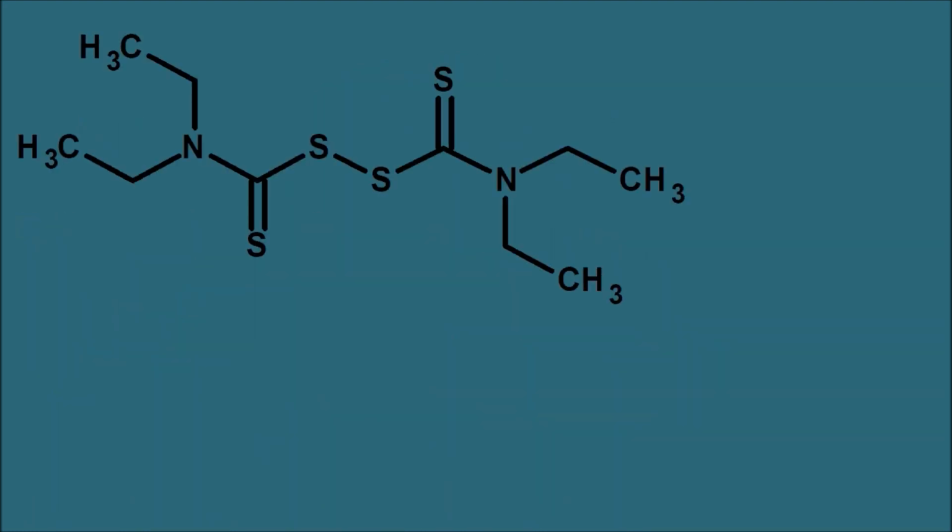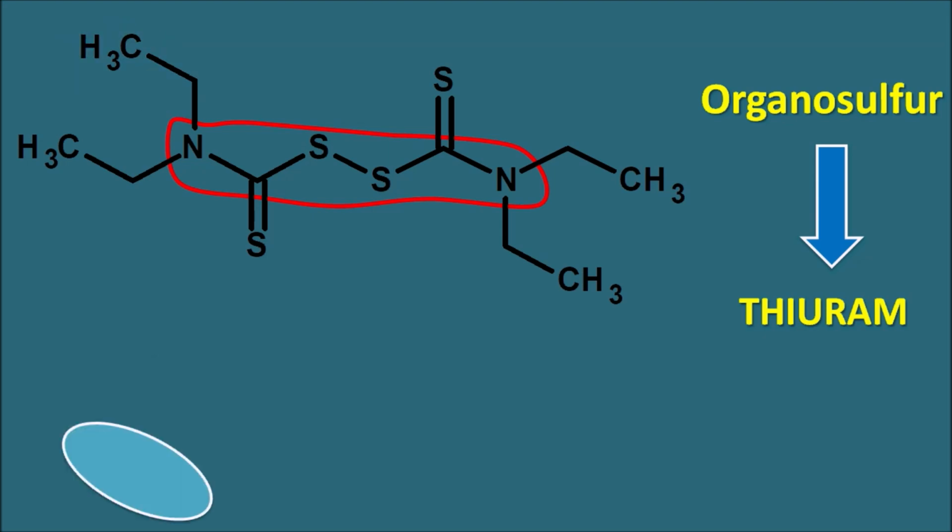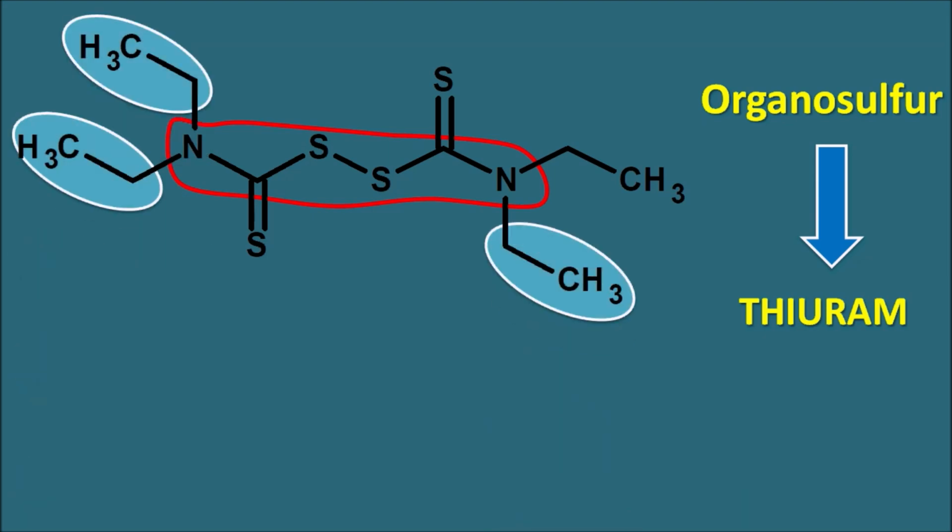You can see that disulfiram is an organosulfur compound. This drug has sulfur atoms within the carbon chain, so it's an organosulfur compound. Chemically it belongs to the thiram group of compounds. That's why disulfiram is a thiram derivative with different alkyl substitutions, and here you can observe it has 4 ethyl groups attached on the 2 nitrogens. That's why this is a tetraethyl thiram derivative.